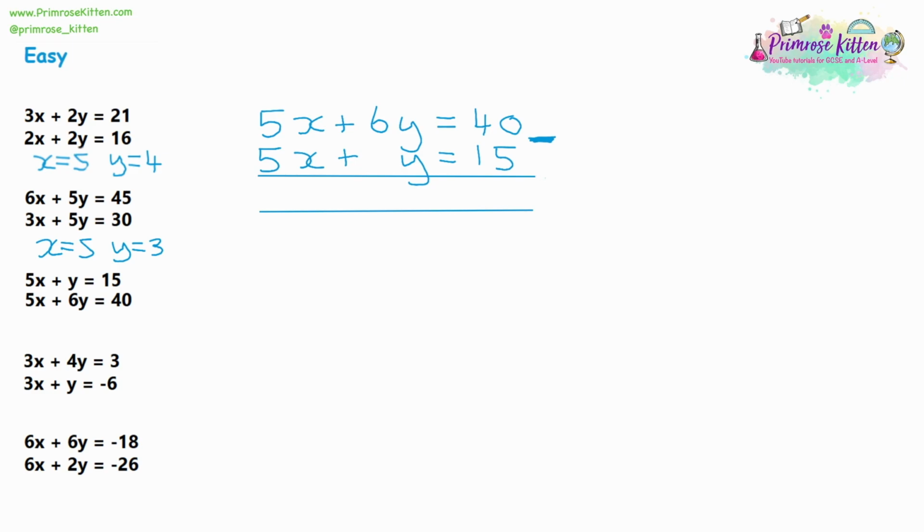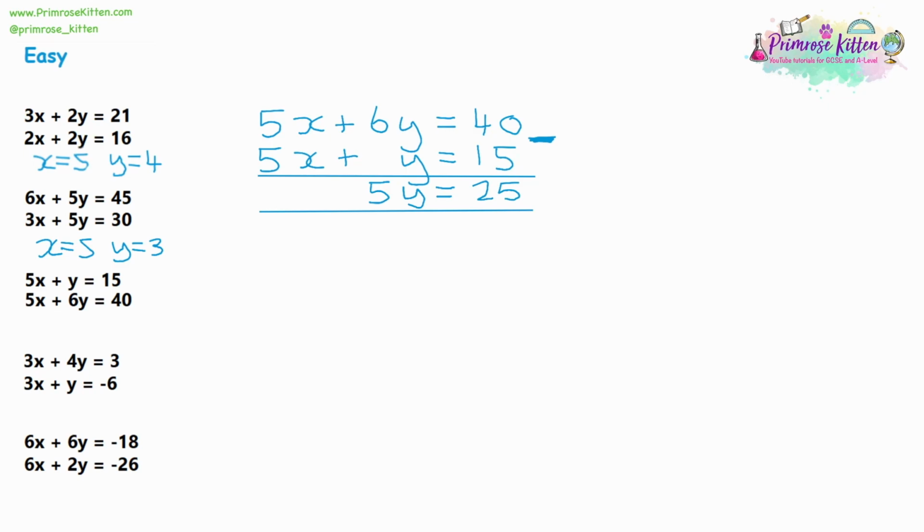We'll start with the x's and we'll take them away. 5x take away 5x is 0x, so we'll leave a gap. 6y take away 1y is 5y, and 40 take away 15 is 25. Now you might remember question 1 and 2, we got rid of the y's at this point, we found what x is. In this question, we're going to get rid of the x's and find what y is first.